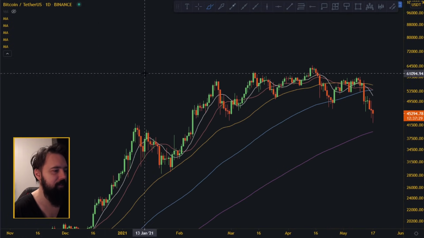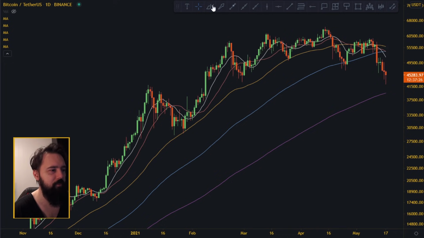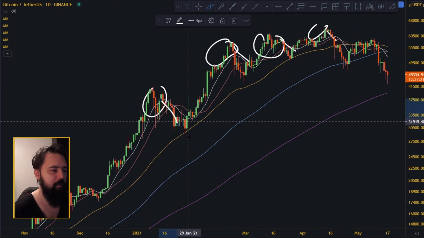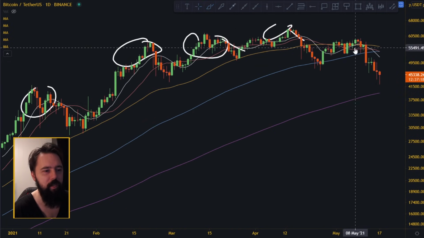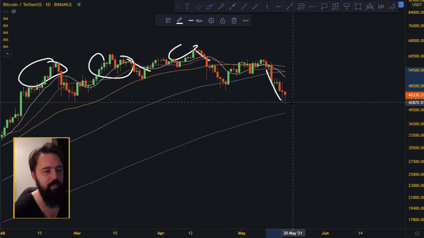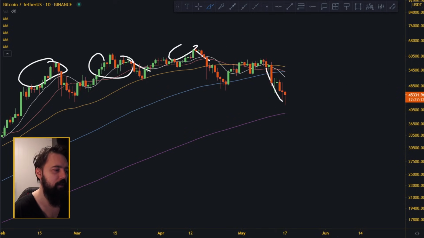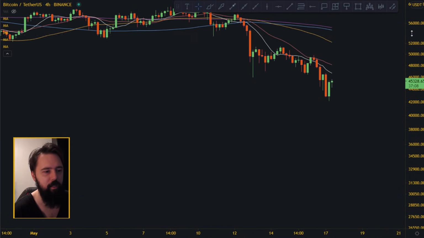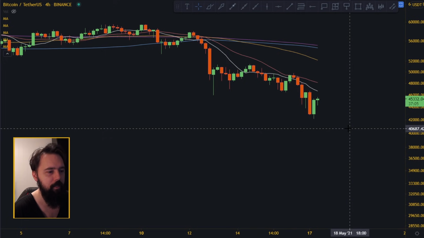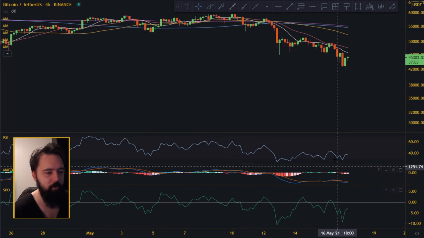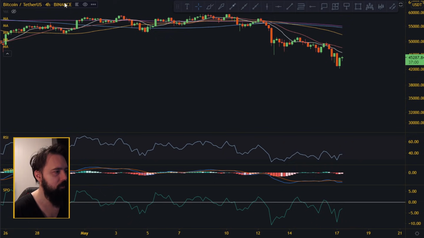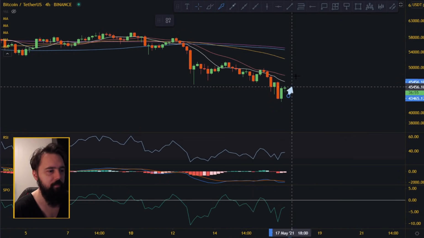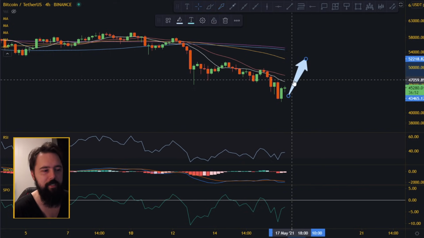When that's going to happen, it's kind of hard to tell, but you can see every time you get extended from the moving averages on the upside, you get a pullback into them, and the same thing goes on the downside. You get extended to the downside, then you get a pullback into the moving averages. So that's what we're looking for right now, to get a pullback. I'm not quite sure if this is going to last that much longer to the downside. I don't see any technical bottoming patterns right now on the indicators, and nothing is actually showing that we are having some kind of reversal, but just because we are overextended, we can get a move up.